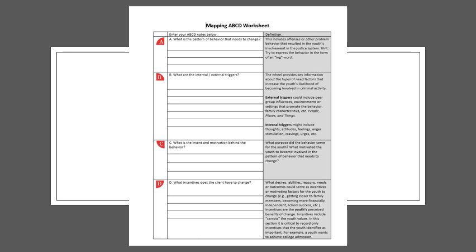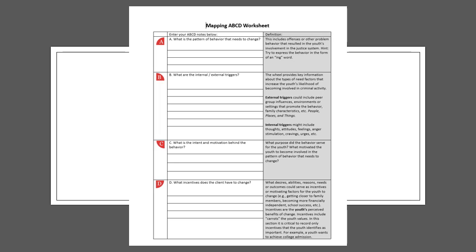Since we looked at the feedback wheel and the YASI outputs that are found in Caseworks from the assessments, I also wanted to show you, if a juvenile is going to have a full assessment and receive a service plan with goals and objectives, one of the worksheets that we use to develop those goals and objectives. I thought it was important because it would give you an opportunity to take a look at the language that's actually used when developing these two or three goals and objectives to help reduce problem behaviors or recidivism.